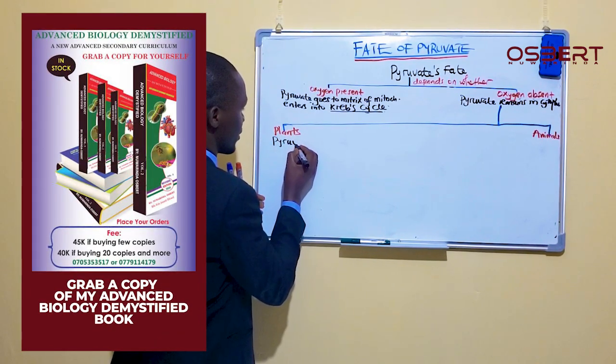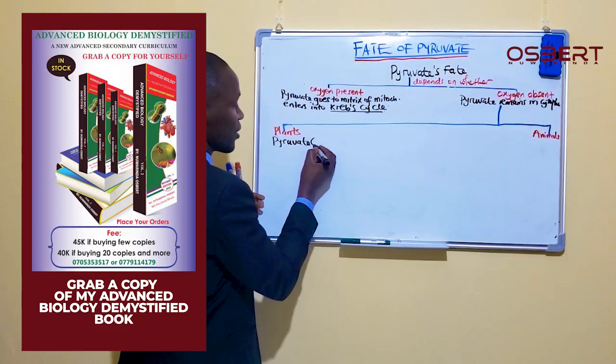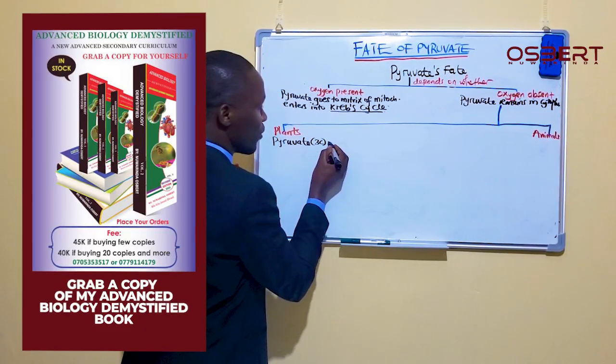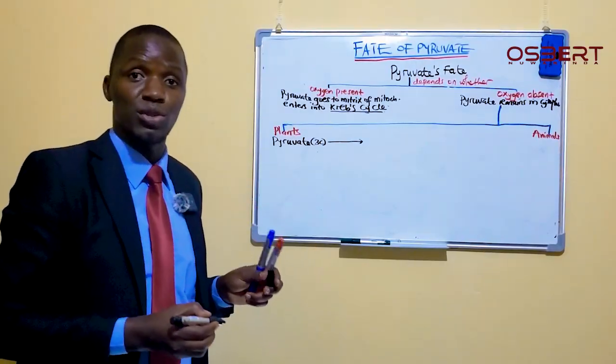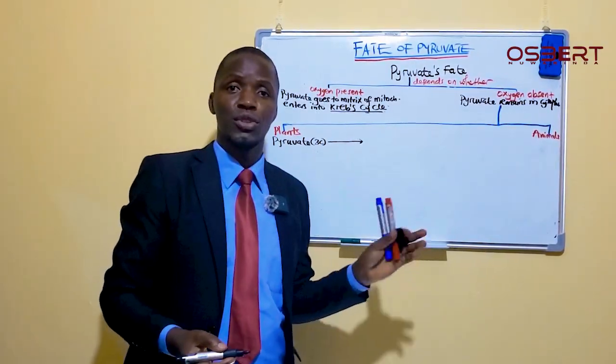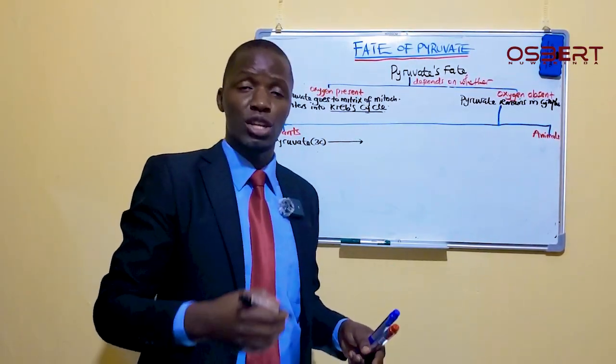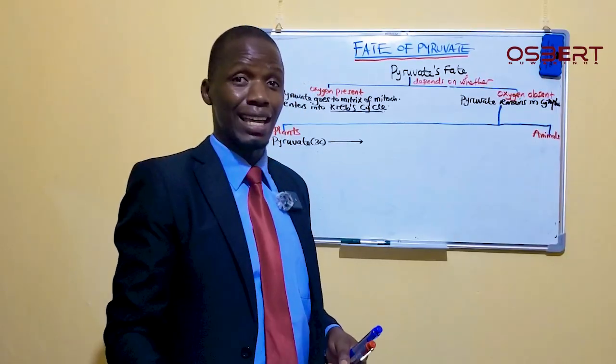This pyruvate, remember it is a 3-carbon molecule, will first lose a carbon. In most of these reactions, whenever we lose a carbon, we lose it in the form of carbon dioxide.